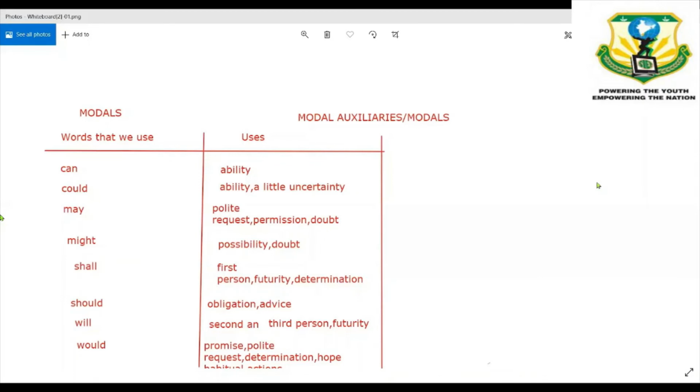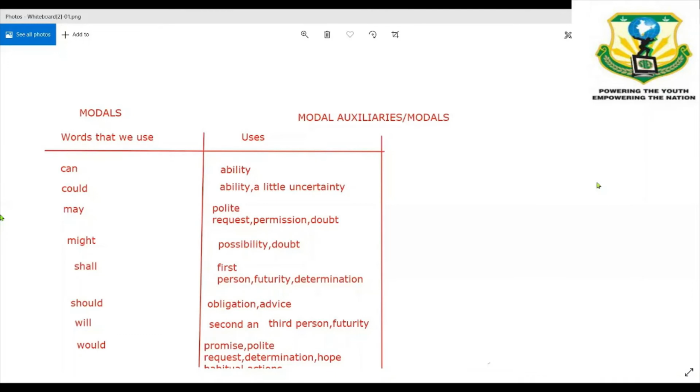And would. Last, would is used for a variety of uses like promise, polite request, determination, hope and habitual actions. Promise: I would give you my book if yours is lost. It is giving a type of promise or hope to another person. Polite request: would you please lend me your pen?